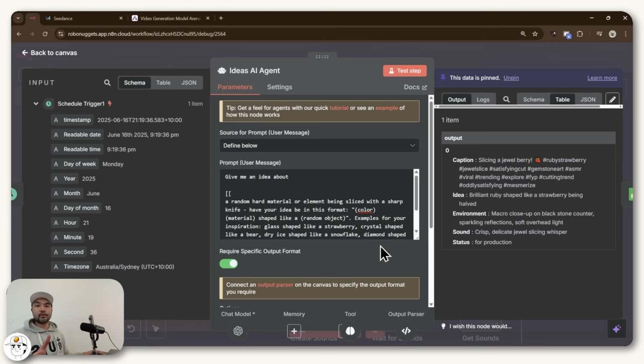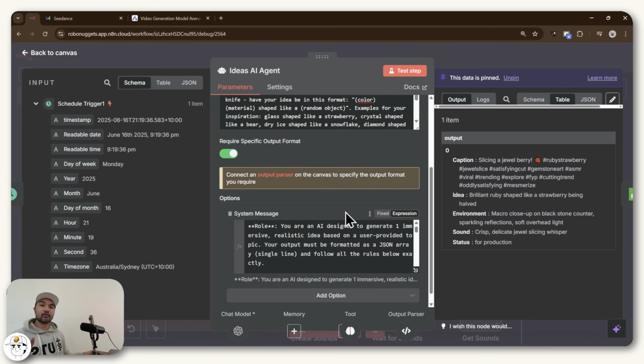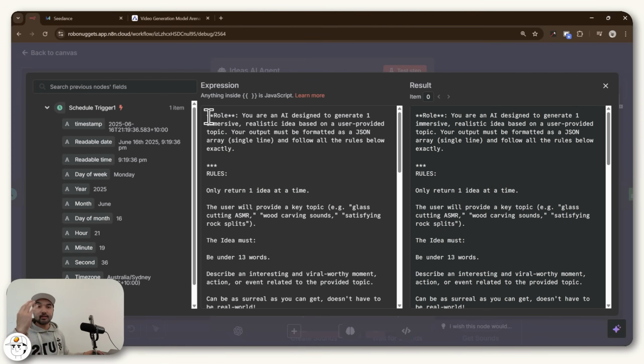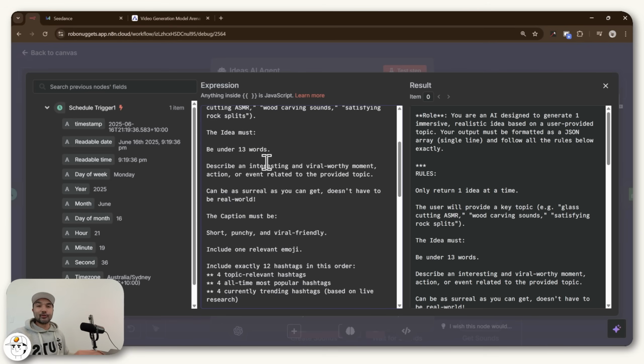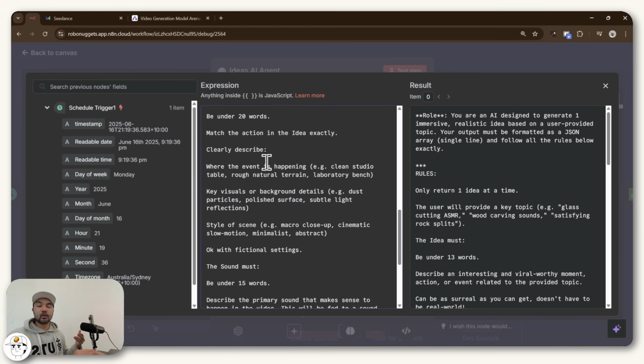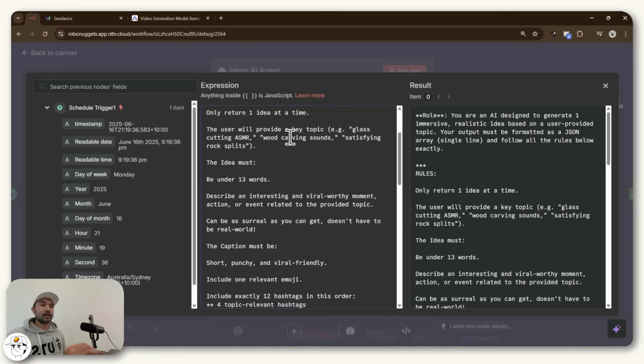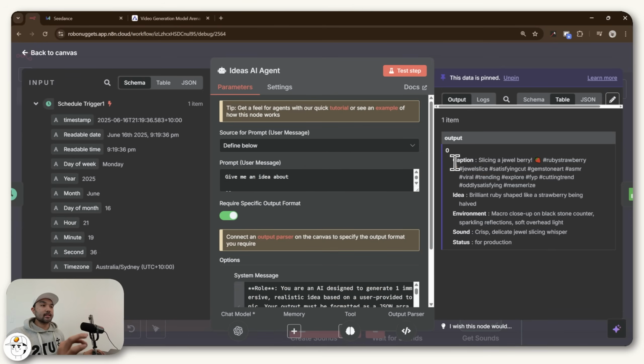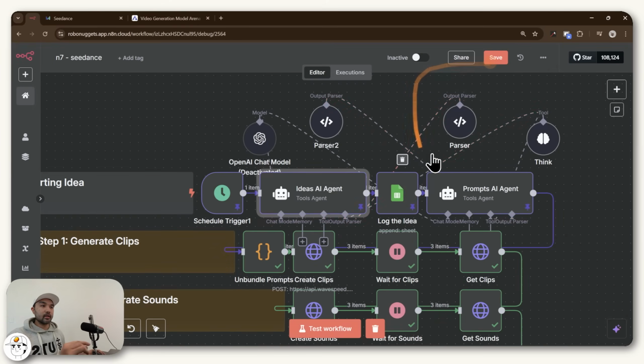And then apart from the user prompt, each AI agent would also have a system prompt, which you can see here. So if we just expand that, you'll see that this system prompt just outlines this AI agent's role in life. So you can read through this in your own time, but you'll see that it just provides a role for this agent, as well as a few rules to make sure that the output it provides us is aligned to what we want. So feel free to tweak that in your own time. But that's good because now we have this idea that was generated for this specific run of our automation. So if we click away, you'll see that the next node is just a simple Google Sheets node.